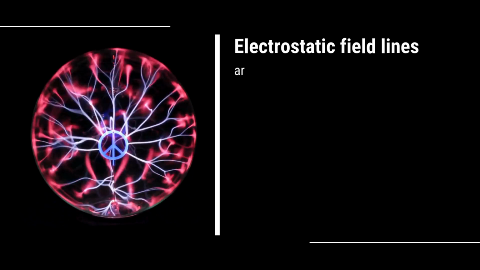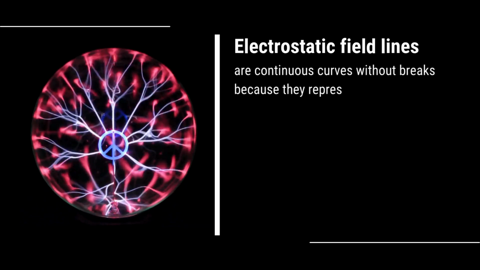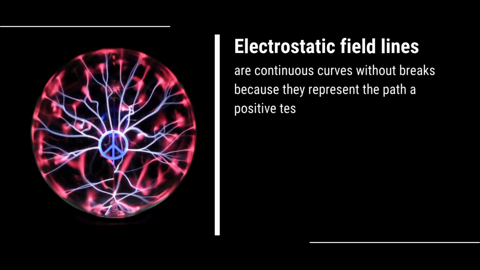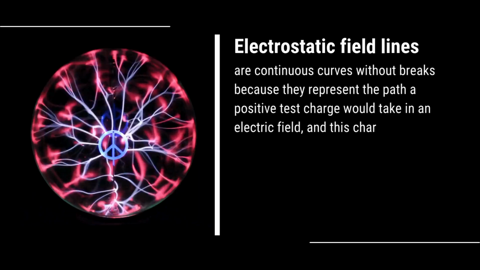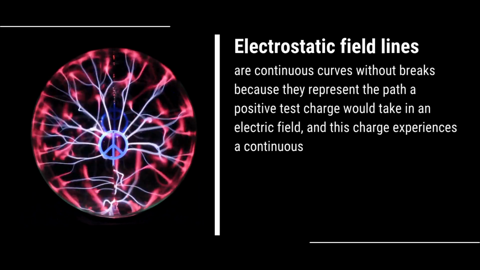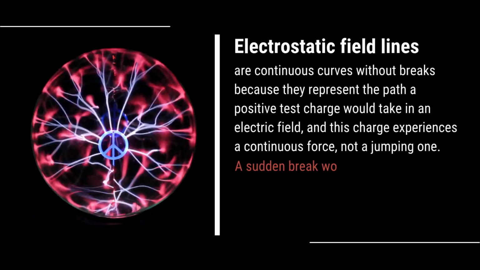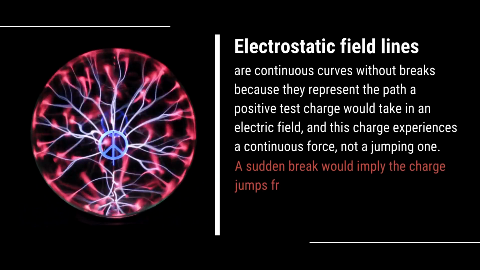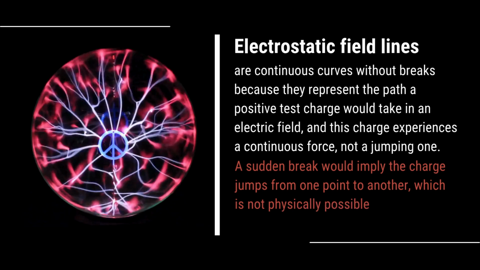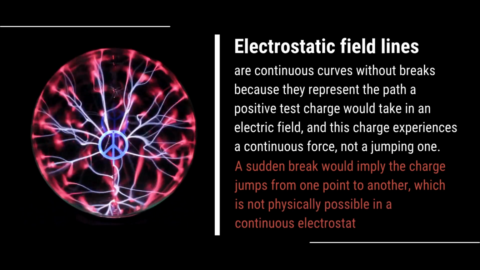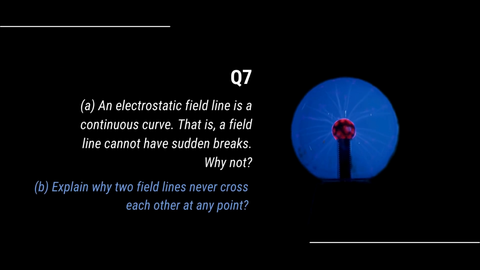To sum it up, electrostatic field lines are continuous curves without breaks because they represent the path a positive test charge would take in an electric field, and this charge experiences a continuous force, not a jumping one. A sudden break would imply the charge jumps from one point to another, which is not physically possible in a continuous electrostatic field. Coming to the second part of the question, explain why two field lines never cross each other at any point.